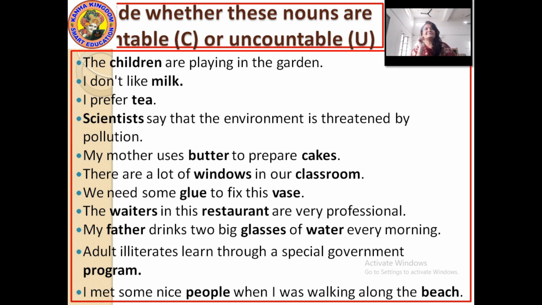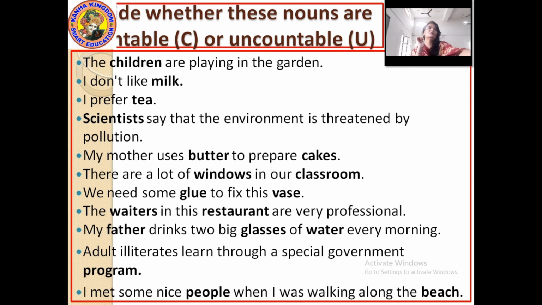Next, there are a lot of windows in our classroom. Windows and classroom are highlighted here. Windows are countable, and classroom also countable. Next, we need glue to fix this vase.